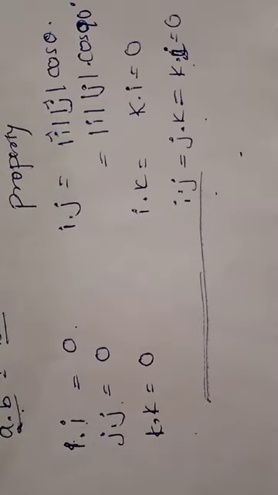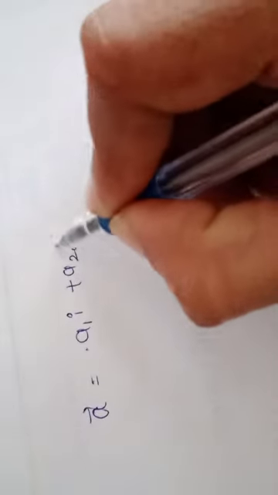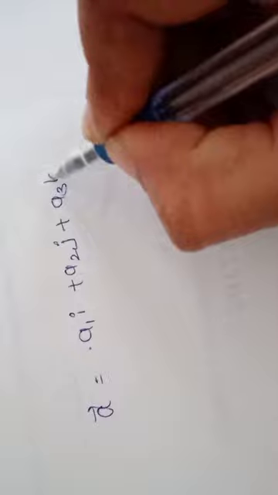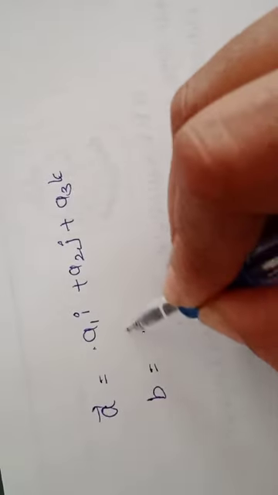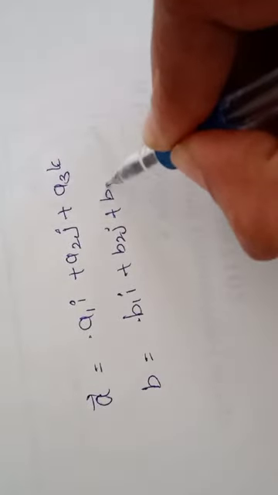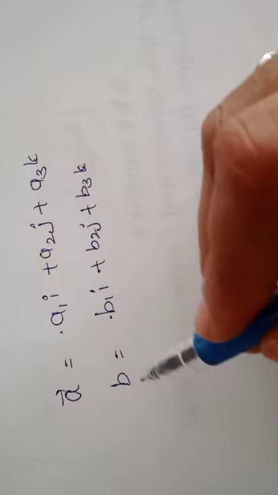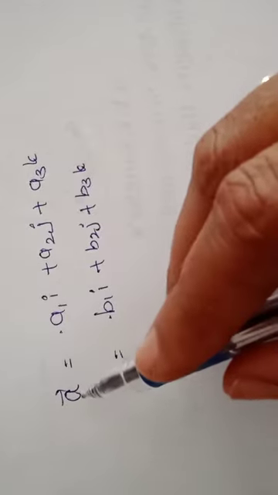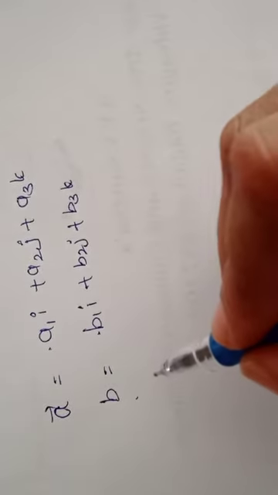Then scalar products we can write in components. Vector A is equal to A1 I plus A2 J plus A3 K. B equals B1 I plus B2 J plus B3 K. Then what is the dot product of these two vectors?